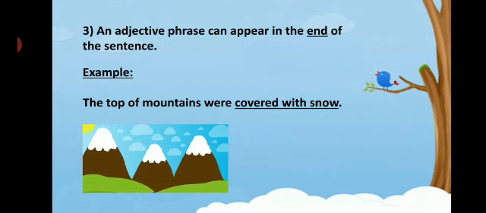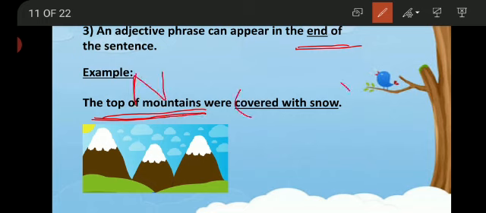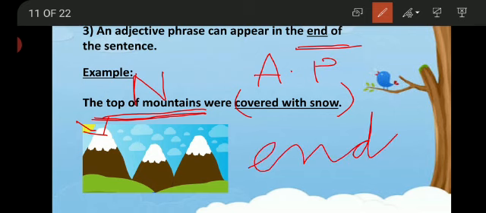Yes, the last position of adjective phrase is, obviously we got to know about the beginning of a sentence, the middle of a sentence, and the last is at the end of the sentence. The top of mountains were covered with snow. So here we are talking about top of mountains. So this is our noun, and covered with snow is adding quality to this top of mountains. So it is our adjective phrase and it is placed at the end of the sentence.